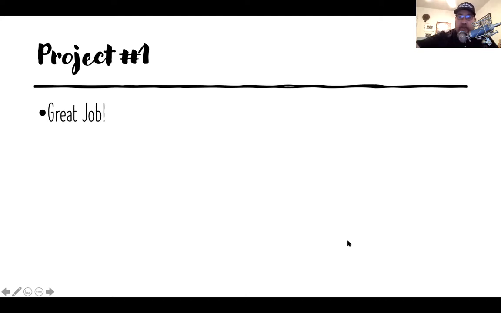For the next round in the project, then I will give you data that I've already collected for you. So you don't have to collect the data. And you're going to find out if your hypothesis is supported or not based on the data that I provide you. So that'll be the next part. Project number one, first step. Great job, everyone. If you still have questions about that, let me know. If you haven't done it yet, contact me as well.